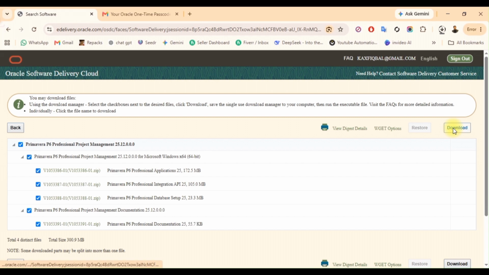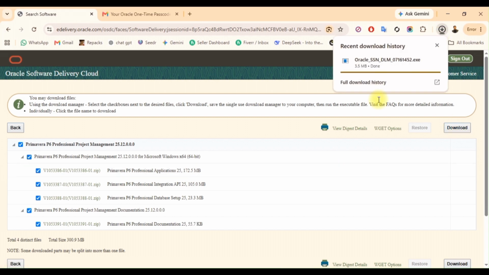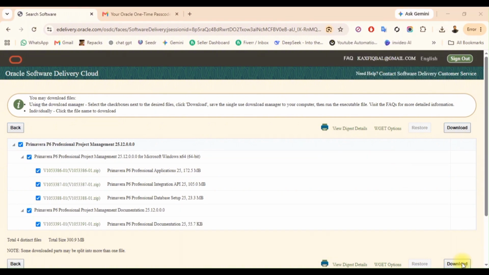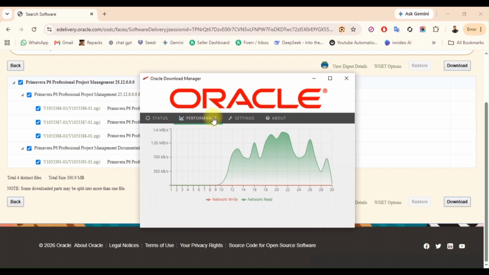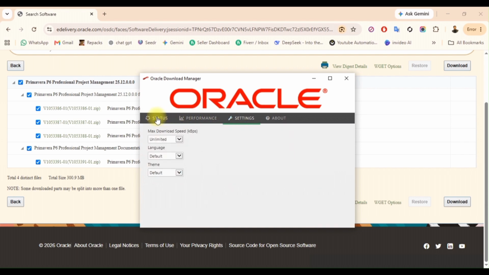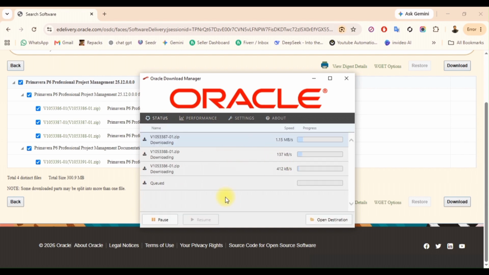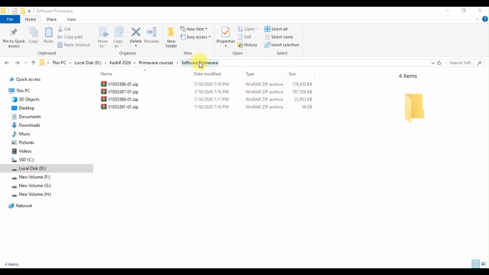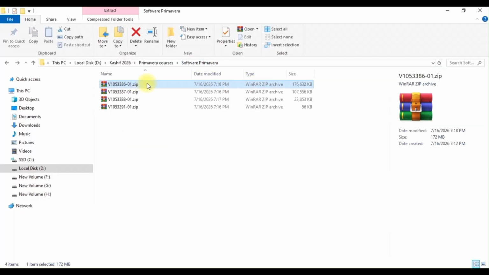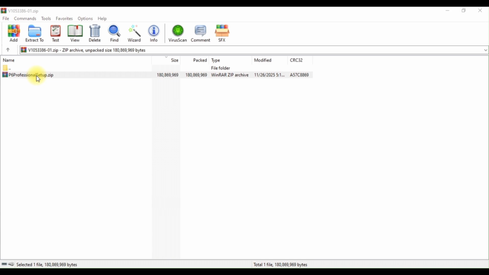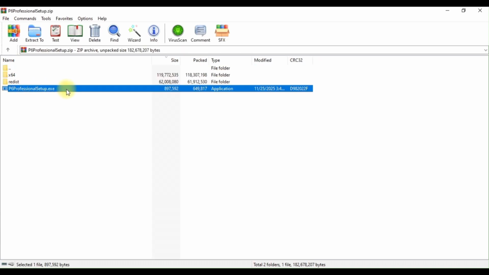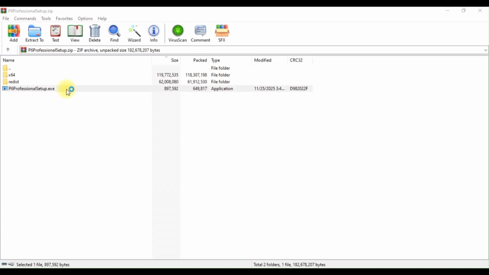So it will download the mini installer, and in this mini installer you can click on this, and this will open the main download folder, main download file. So it's now downloading the original files, and these are files that will be downloaded. Click on the first folder, double click and click on this setup file.